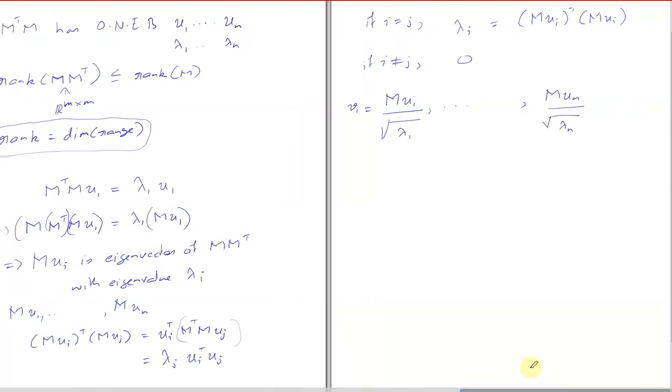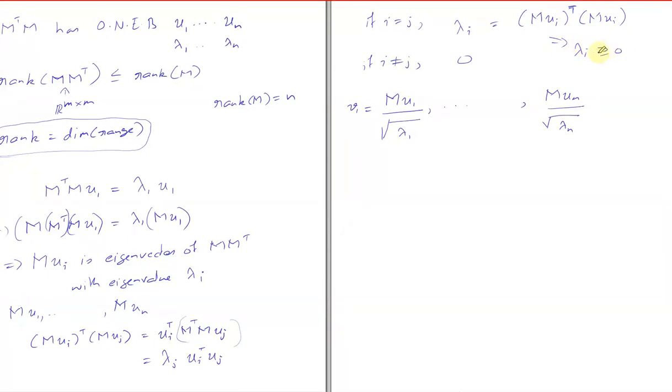For it to be non-zero, we need to say that the rank of M is equal to n, otherwise this can be zero also. Since the rank of M equals n, these are non-zero vectors. You agree? Yes, sir. So this implies lambda is greater or equal to 0, in fact strictly greater than 0.